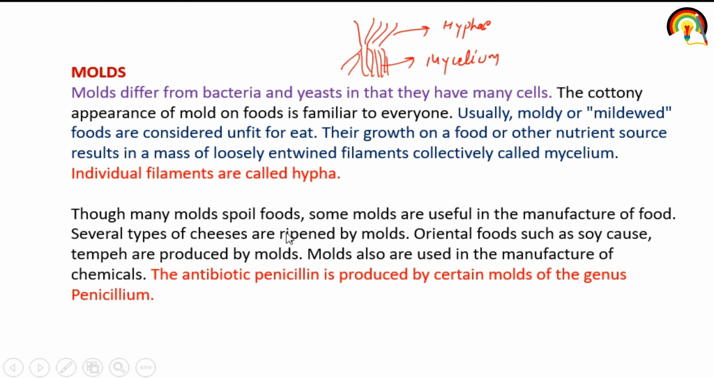Though many molds spoil food, some molds are useful in the manufacturing of food. Several types of cheese are ripened by mold. Oriental foods such as soya sauce are produced by mold. Molds are also used in the manufacturing of chemicals, and the antibiotic penicillin is produced by certain molds of the genus Penicillium. So Aspergillus and Penicillium can be examples of it.